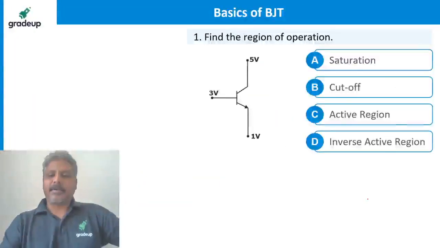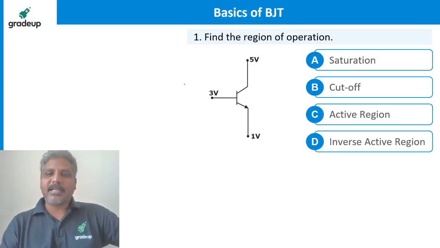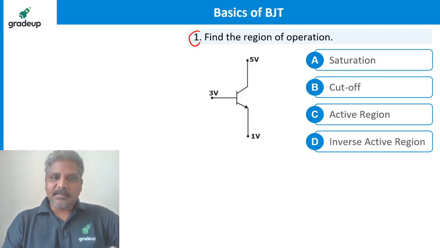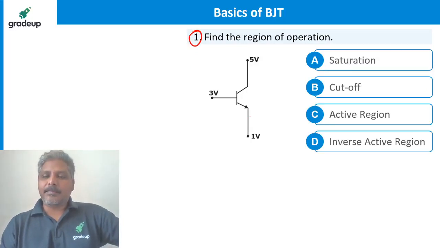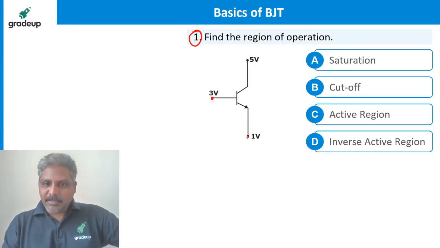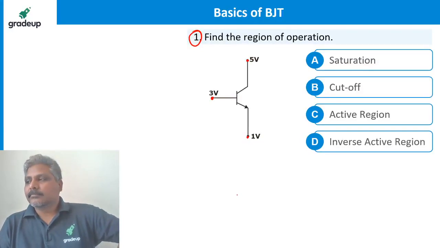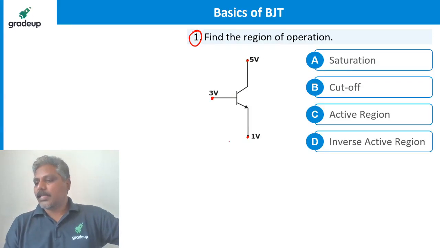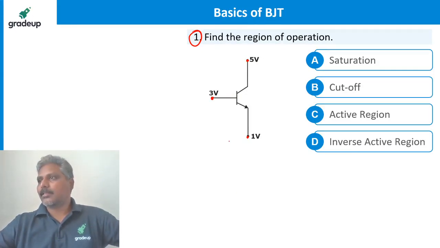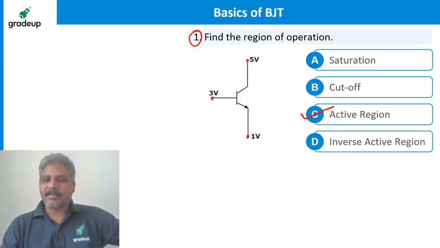Now I am giving you an example. Come on, guys. Let me see how many of you can give me the answer. Find the region of operation for this circuit for the BJT shown, where base is applied with 3 volts, emitter is applied with 1 volt, collector is applied with 5 volts. Is it active region or saturation or cutoff? Oh, superb. Everybody is saying. All the students should respond to this question. Yes, 100% people are saying that it is active region.